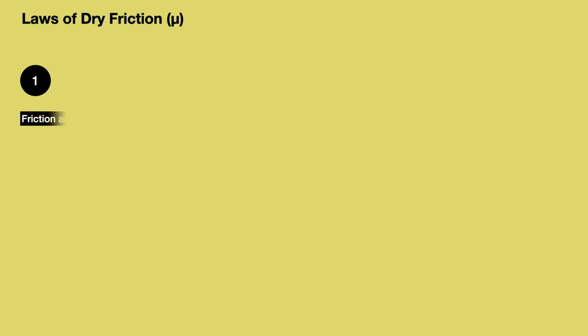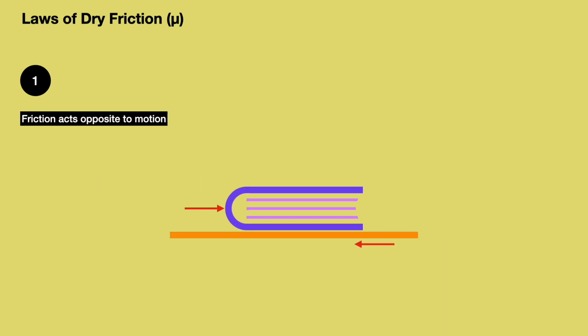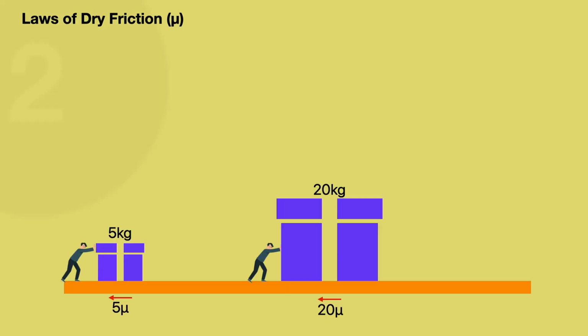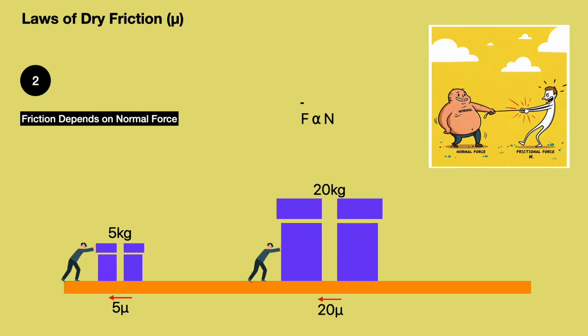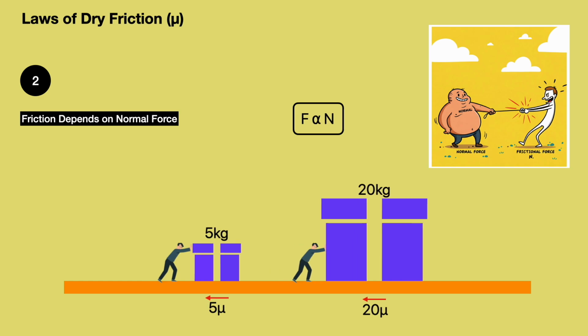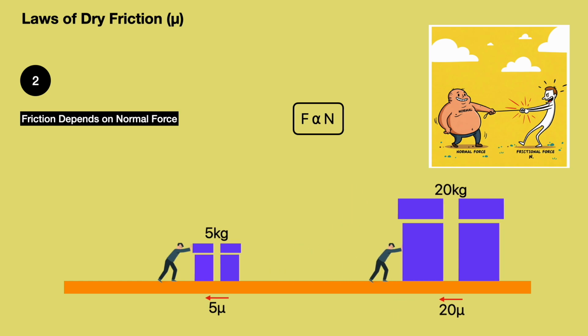Now, let's take a look at the laws of friction. Friction always resists the relative motion or tendency of motion between two surfaces. When you push a book, friction pushes in the opposite direction. The frictional force is directly proportional to the normal force N, which is the force pressing the surfaces together. A heavier box is harder to slide because more normal force means more friction.